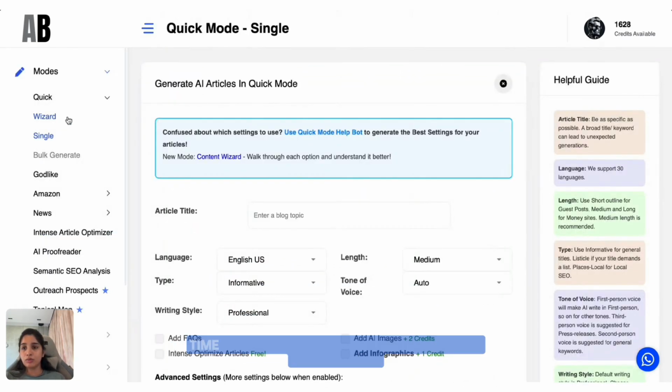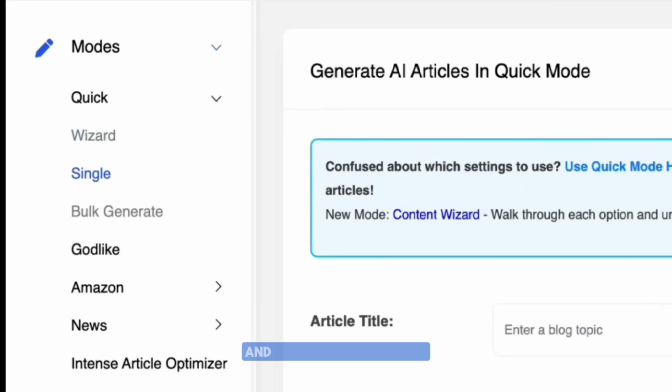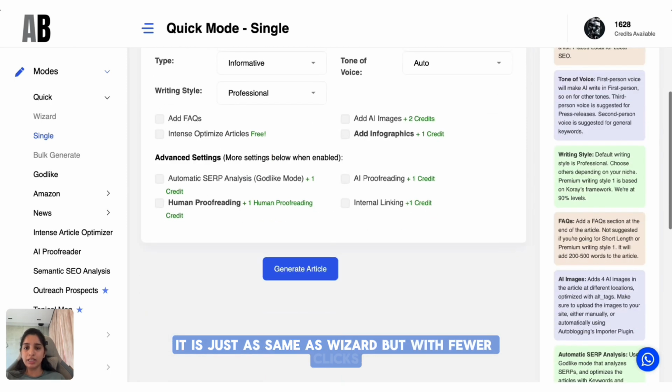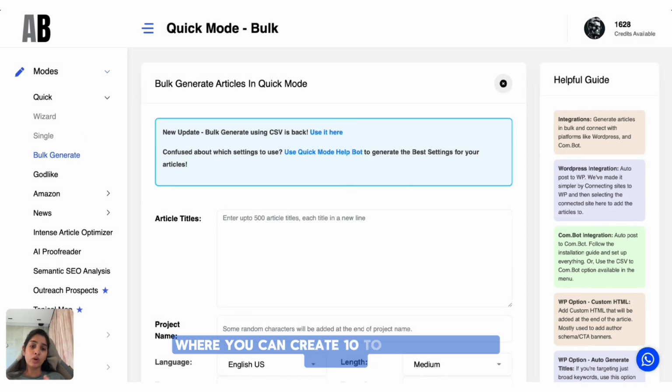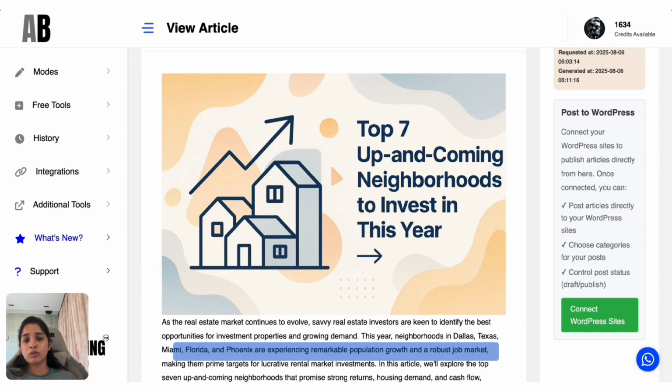Want to be quicker next time? What you can do is always go to quick single and type in the title here. It is just the same as wizard but with fewer clicks. Or use the bulk generate option where you can create 10 to 100 blogs at once, and yes, you can auto post to WordPress directly. To publish investment content, autoblogging.ai lets you skip the research, skip the formatting, and focus on strategy.